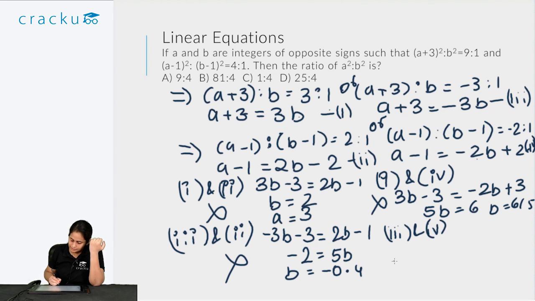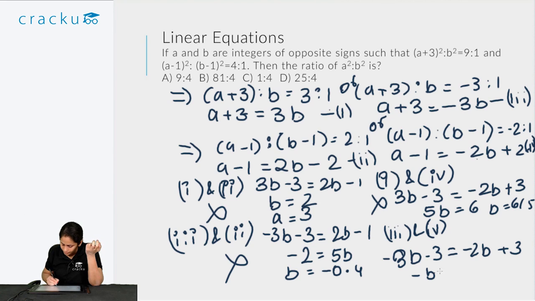So 3 and 4 means that a is equal to 3b minus 3 is equal to minus 2b plus 3. So on solving I get minus b is equal to 6, so b is equal to minus 6, and a, if I put the value of that in 3, I get minus 18 minus 3, so a is equal to 18 minus 3, so a is equal to 15.